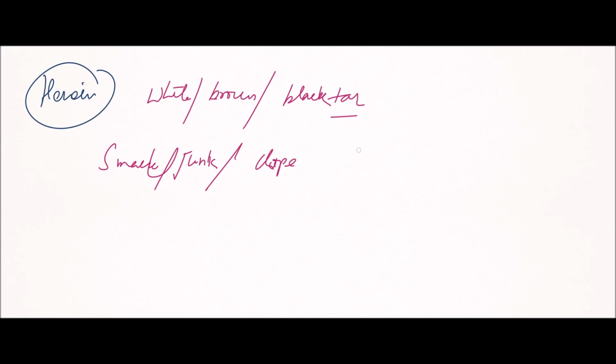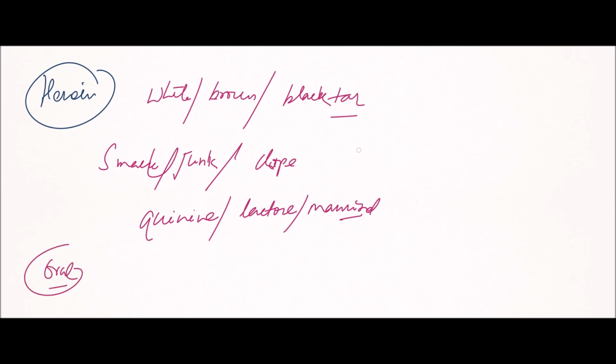In some cases it is diluted with quinine or lactose or mannitol. It is not taken orally because it rapidly hydrolyzes in the stomach, so oral ingestion is not usually indicated. It is the most dangerous among all drugs of addiction.